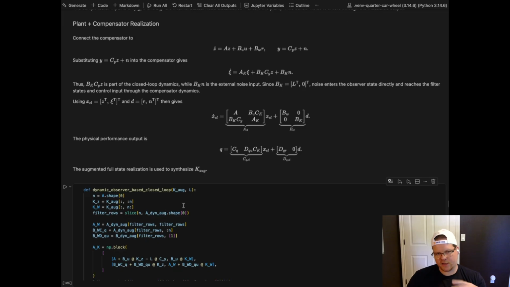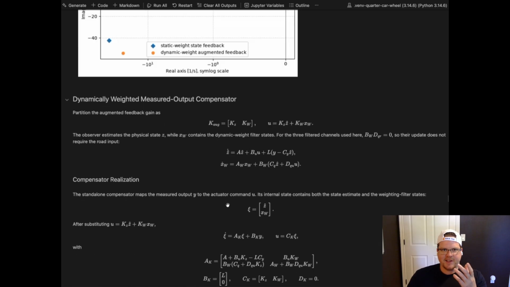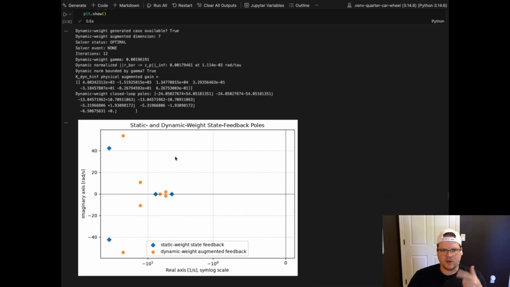Like I said, it's kind of like this onion. We're just packing more into the state space for the dynamic compensator. It's almost recursive in nature, but it's sane in the sense that we're satisfying H infinity norm metrics. We're satisfying the performance criteria that we're going for.